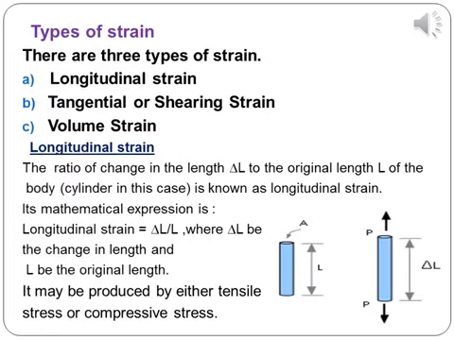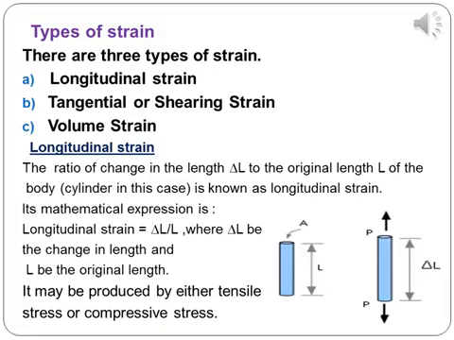Now, let us see the types of strain. There are three types of strain, which are A. Longitudinal strain, B. Tangential or shearing strain, and C. Volume strain. What is longitudinal strain? It is the ratio of change in the length delta L to the original length L of a body.